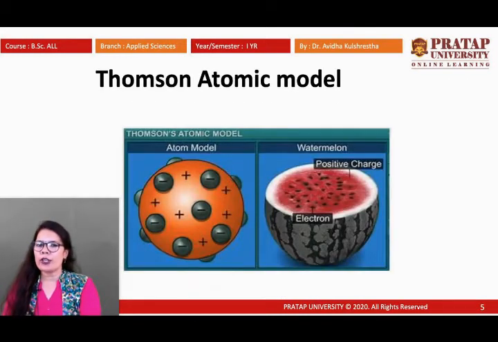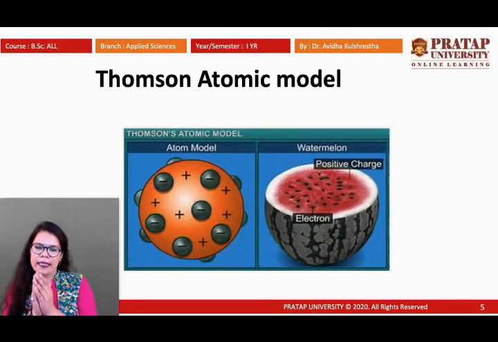Now we come to the Thomson model of the atom. After Dalton's atomic theory, many scientists worked to check whether this hypothetical concept was correct or not. The first model was given by J.J. Thomson. Thomson gave a model in which the atom is spherical and electrons are embedded in it.